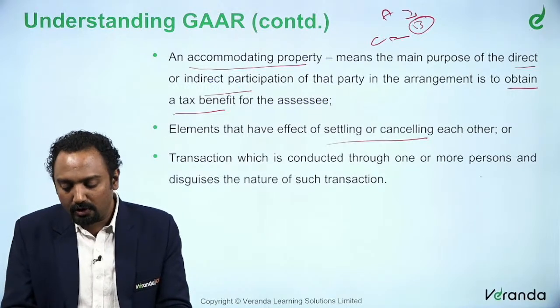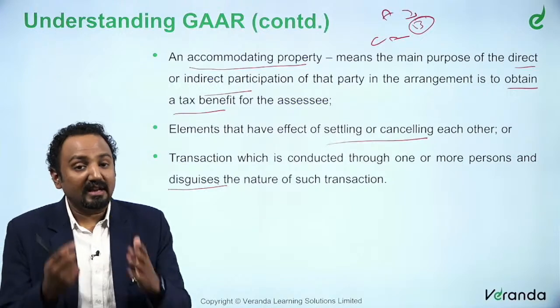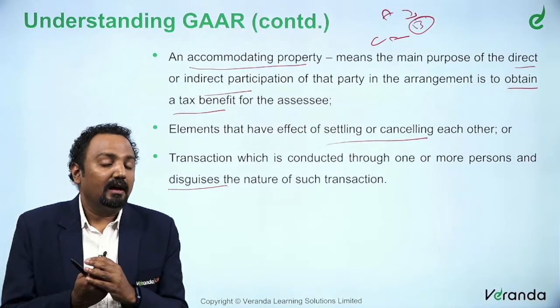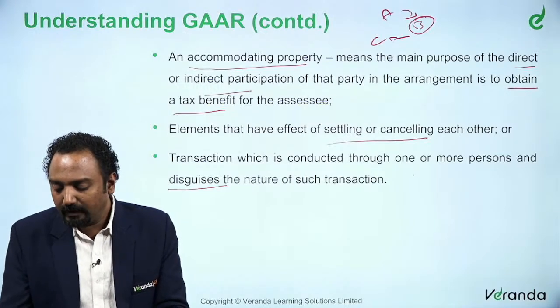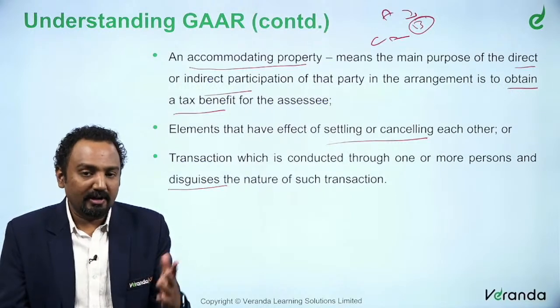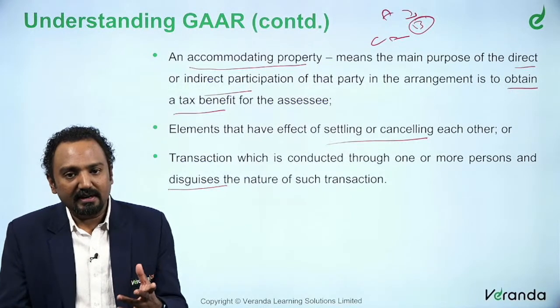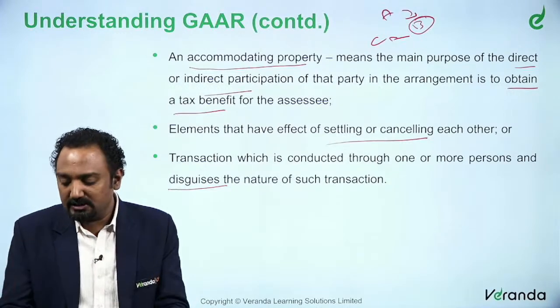Similarly, it is conducted through one or more persons in a way that disguises the nature of such transactions. I'll give you a small example of this category. Let's say you need to take profits away from India to a particular country. You could say that the holding entity is doing some management services.